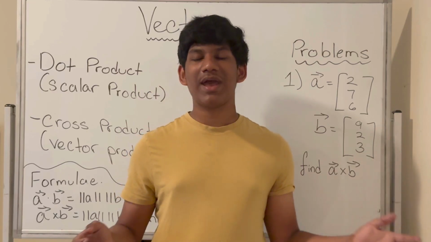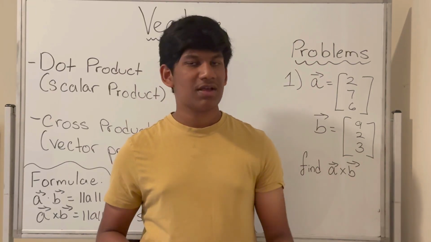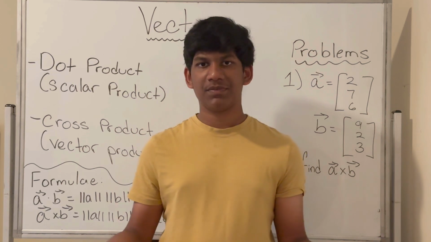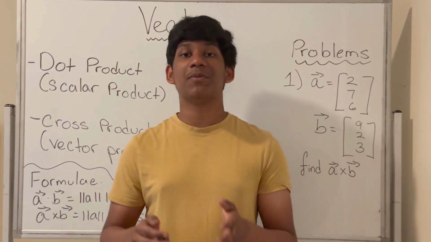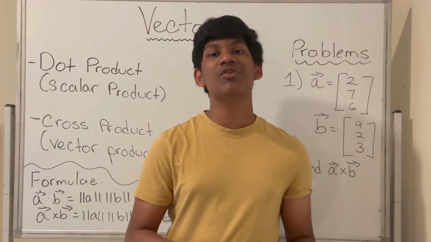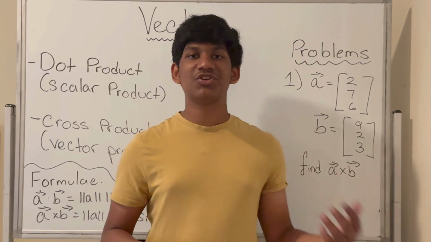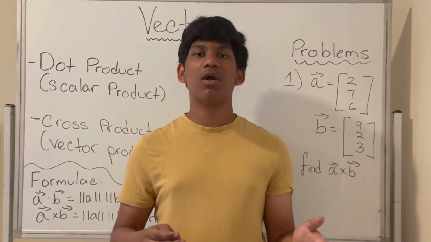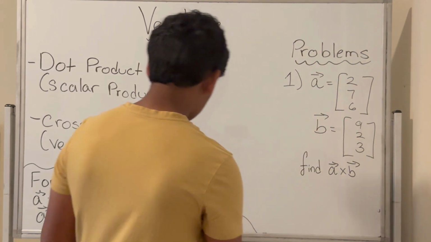The cross product is a way of multiplying two vectors together. So let's say you have vector A and vector B. If you take their cross product, the result obtained will be a vector quantity. But if you take their dot product, the result obtained will be a scalar quantity. So let's start by establishing the notation for the cross product.